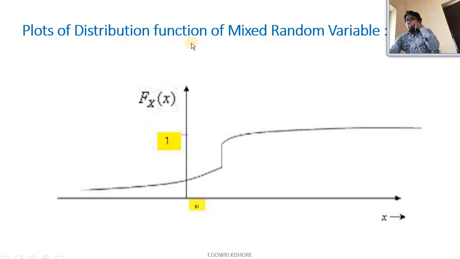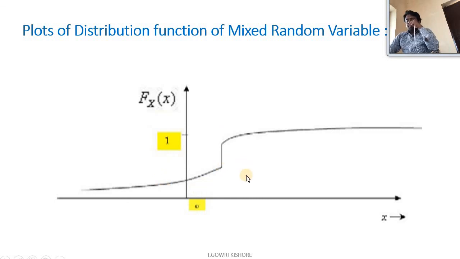So this is the plot of the distribution function of a mixed random variable. From here to here it is continuous, and at this point it is discrete, that is, a step. Again from here it is continuous, so it is a combination of both continuous and discrete.